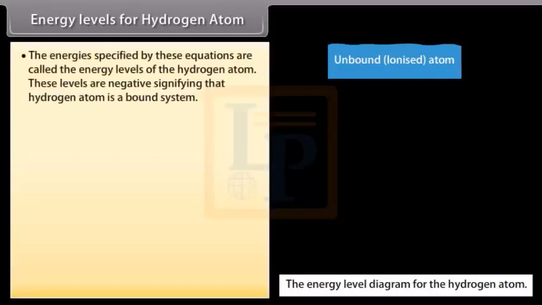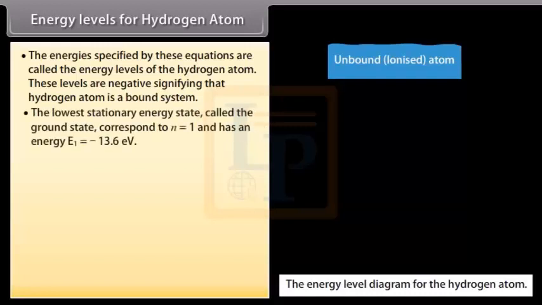The energies specified by these equations are called the energy levels of the hydrogen atom. These levels are negative, signifying that the hydrogen atom is a bound system. The lowest stationary energy state, called the ground state, corresponds to n equals 1 and has an energy E1 equals minus 13.6 electron volt.